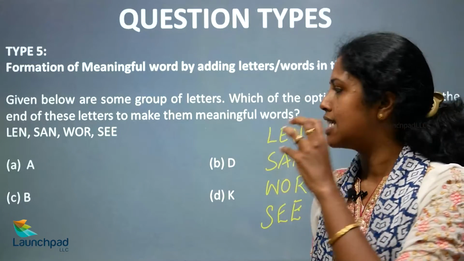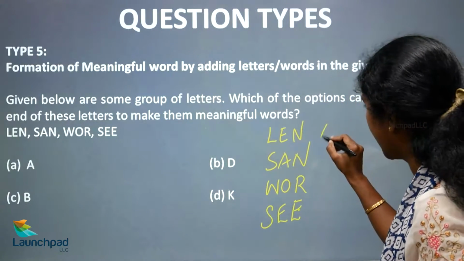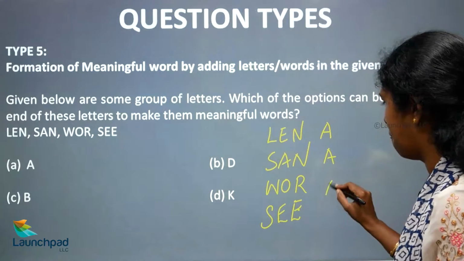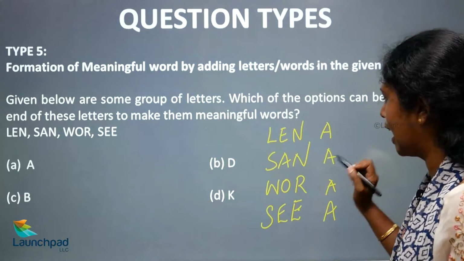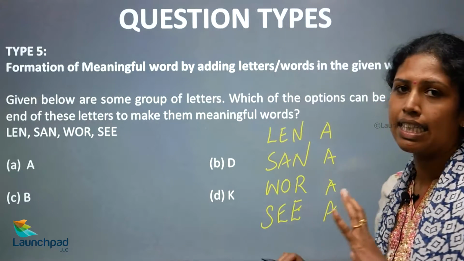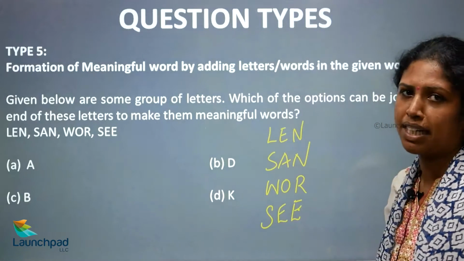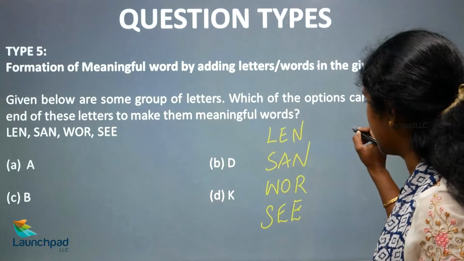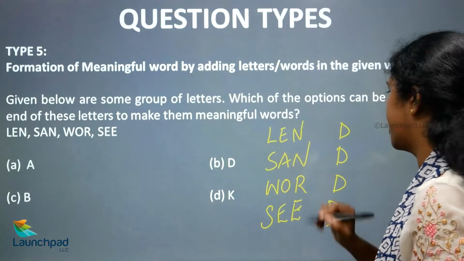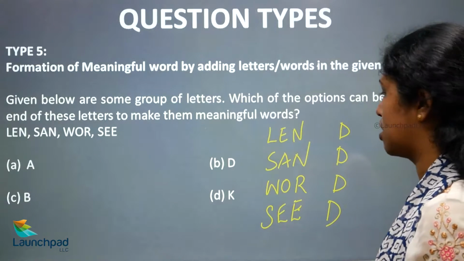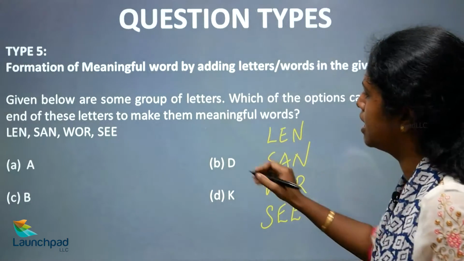Now let us start adding these letters one by one. If you add the letter A: L-E-N-A, S-A-N-A, W-O-R-A, S-E-E-A. It does not form any meaningful word. Let's try with D: lend, sand, word, seed. So D actually worked, giving 4 meaningful words.